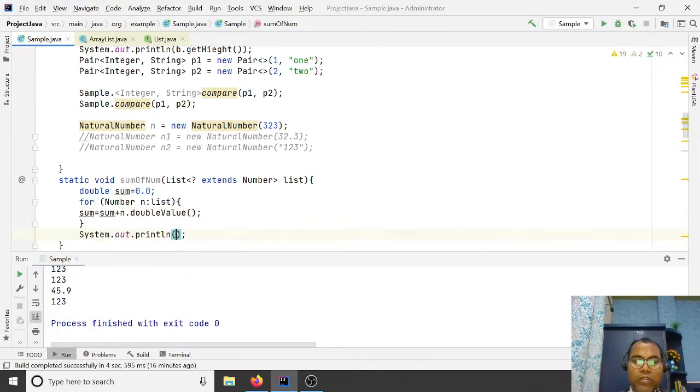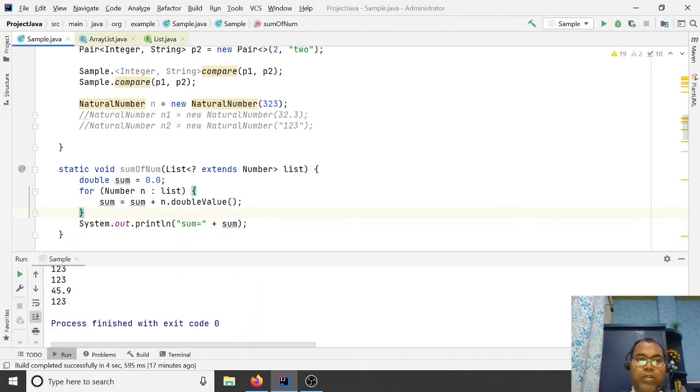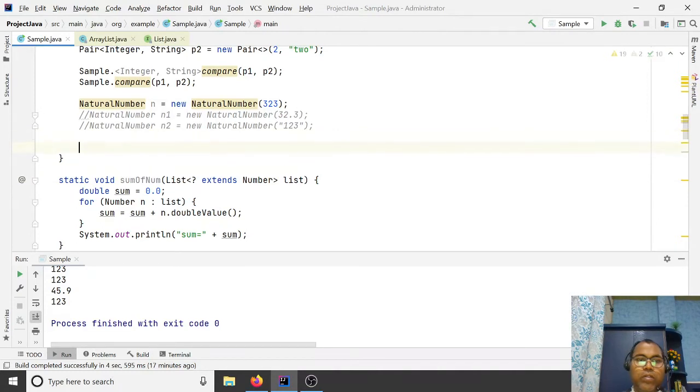Then print out sum. So here you can invoke your sum method.